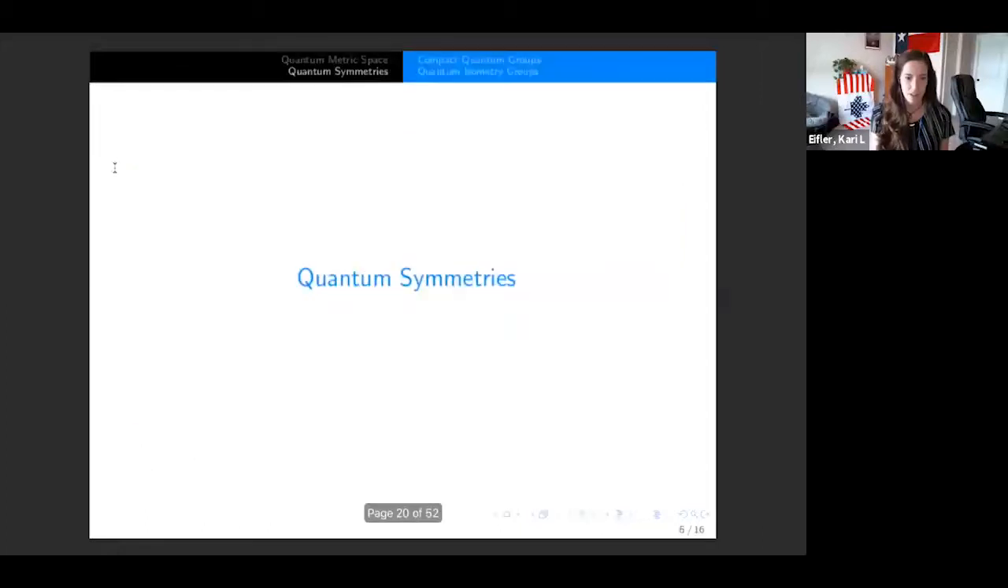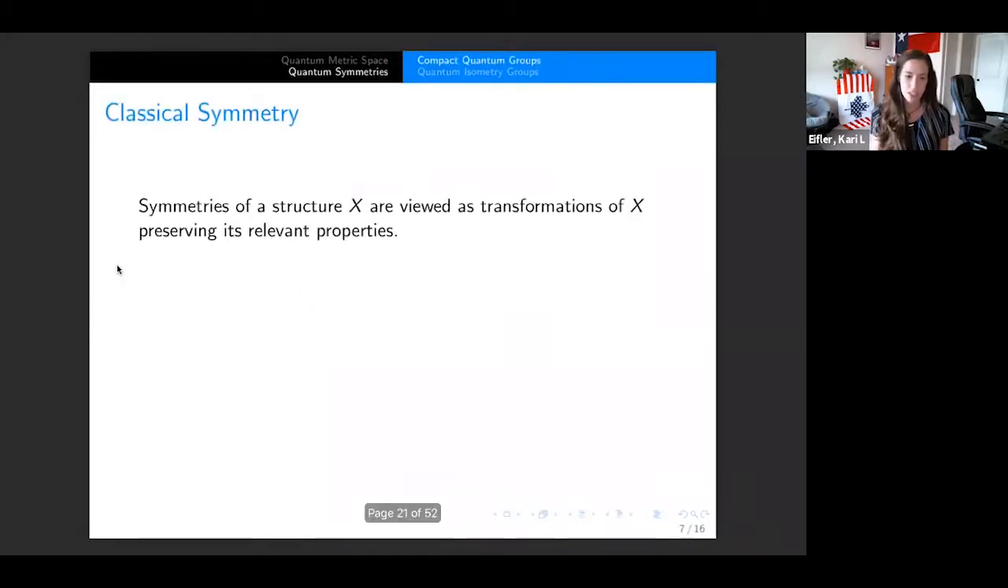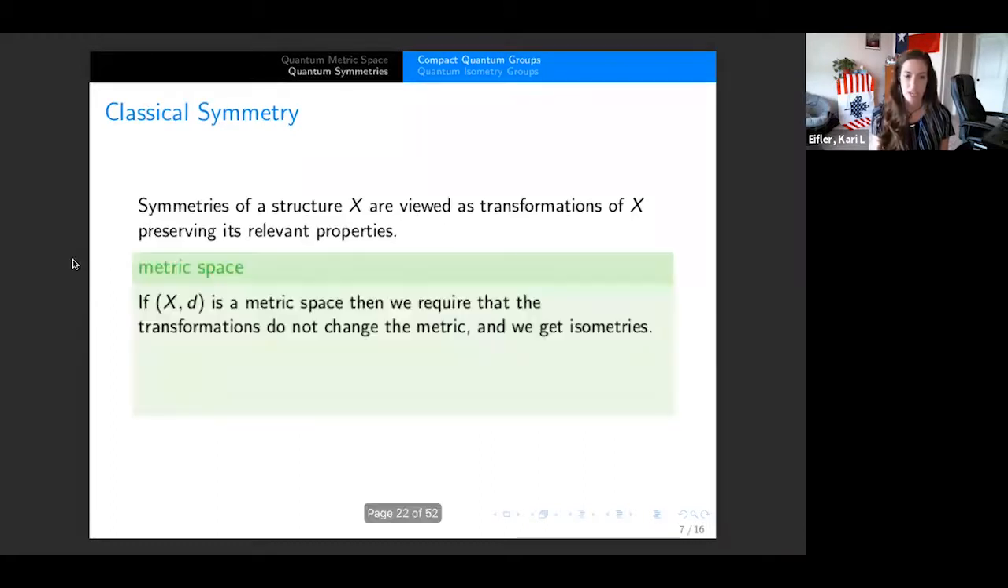Okay. So now switching over a little bit, I'll start talking about quantum symmetries. So the symmetry of a structure X is viewed as the transformation of X, preserving all of its relevant properties. In the case of metric spaces, well, the only relevant property it has is the metric that it's endowed with. And so for a metric space, we're going to require that these transformations do not change the metric. And the word that we use for that is just isometries.